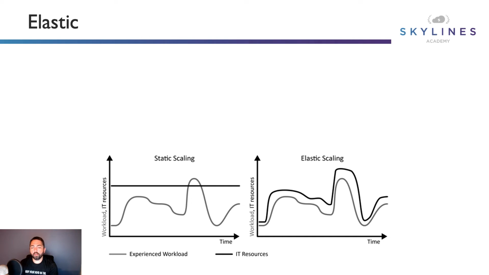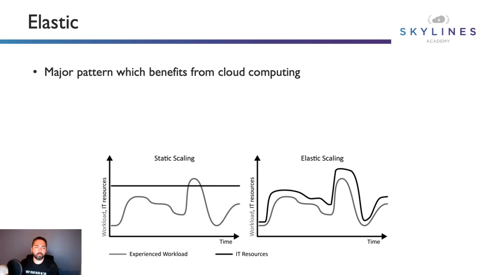When it's not an elastic workload, you will have to go and add resources there. If the workload can't adjust on the fly and is built for elasticity, then you won't be able to take full benefit of these things. But it is a major pattern which benefits from cloud computing because of that consume on demand. You're only paying for what you use. You don't have to buy a ton of hardware just in case you're going to get to that peak, right? So a lot of times people would oversize the purchases because they don't want to have to buy again, right? Because then that's worse, because then they wasted more money.